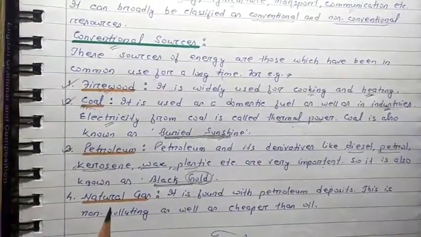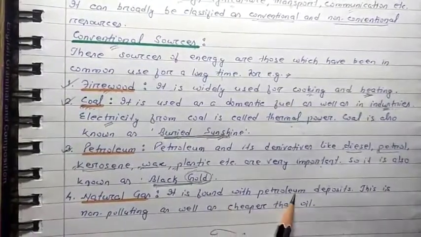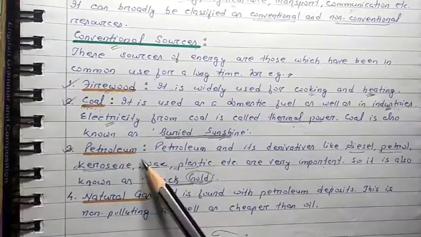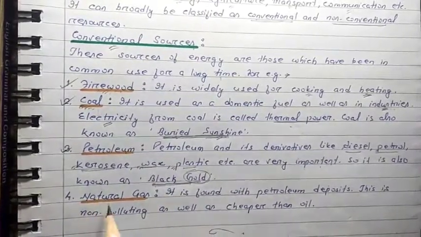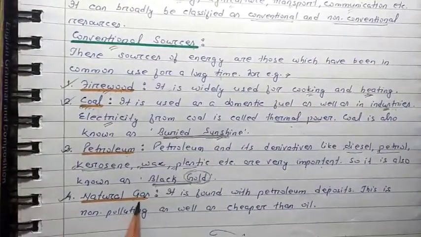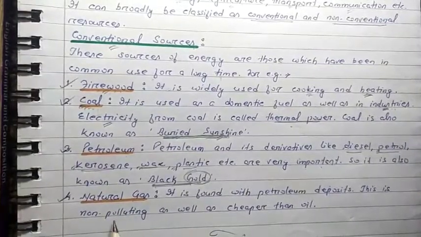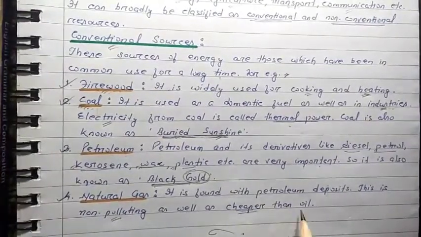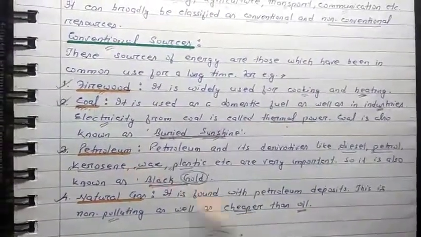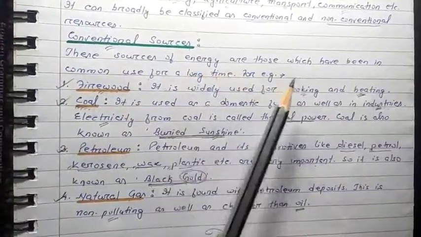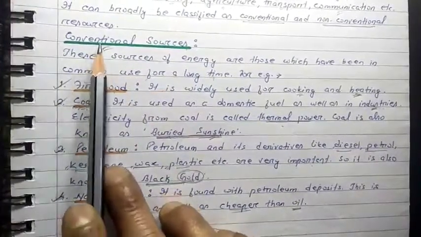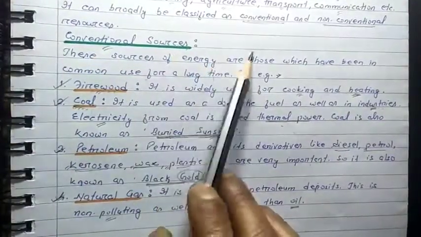The last one that I have taken is natural gas. It is found with petroleum deposits. When petroleum is extracted from under the earth's surface, along with petroleum, one gas is also present, and that gas is known as natural gas. Natural gas is non-polluting. It creates less pollution, as well as it is cheaper than oil. I shall explain in the next video when we discuss the non-conventional sources, and then you will understand better the importance of natural gas. So that's about the different conventional sources of power or energy.